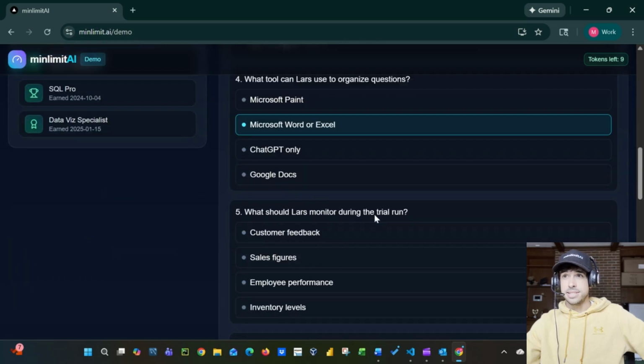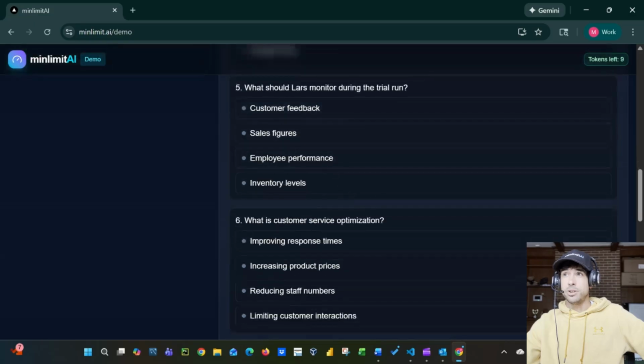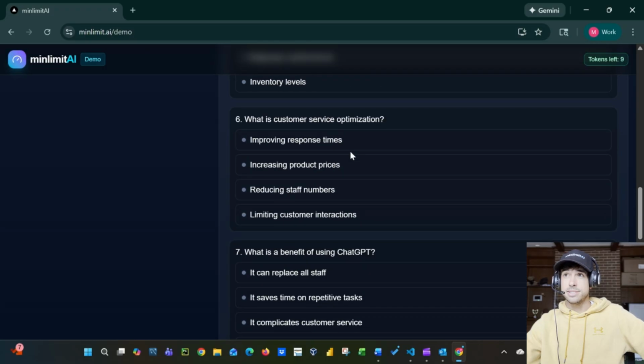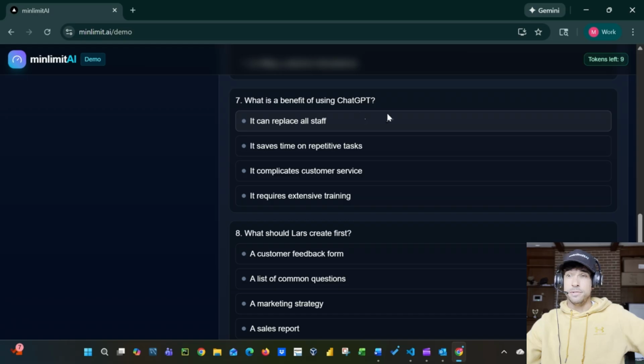What tool can Lars use to organize questions? Word or Excel makes sense there. What should Lars monitor during the trial run? Customer feedback, sales figures, employee performance, inventory levels. I'd say customer feedback for this. What is customer service optimization? Improving response time, increasing product prices, reducing staff numbers, limiting customer interactions. I would say definitely improving response times. What is the benefit of using ChatGPT? It saves time on repetitive tasks.